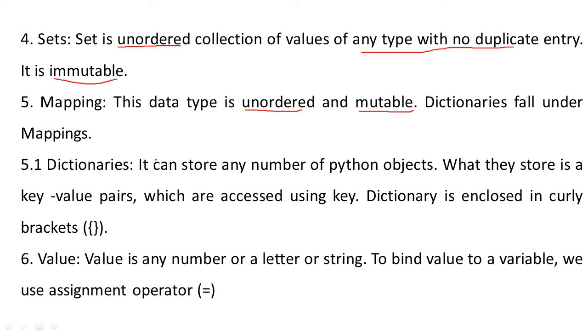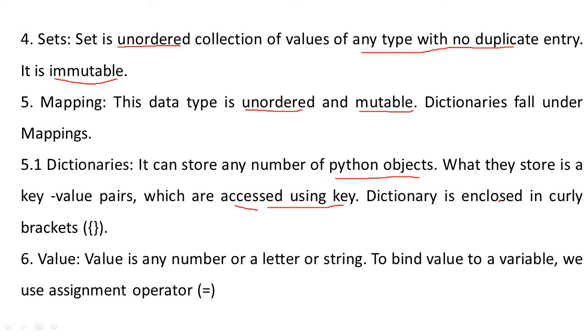Dictionaries fall under mapping, as I showed you in the structure. Dictionaries store any number of Python objects. What they store are key value pairs, which are accessed using a key.